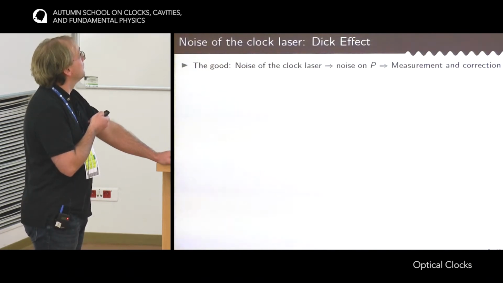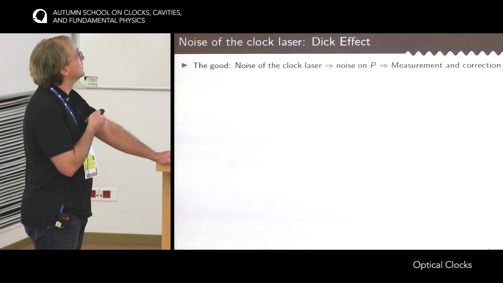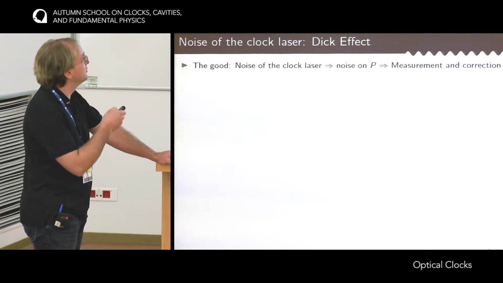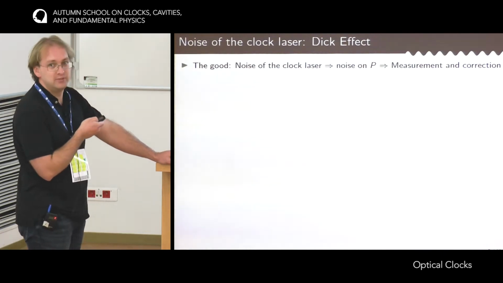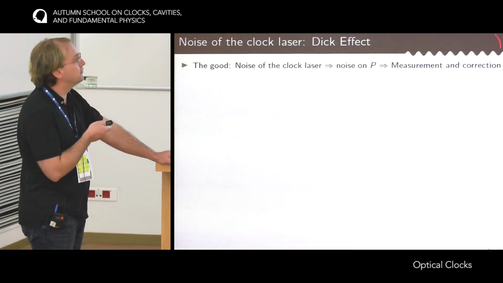The first one that I mentioned is the Dick effect, which is due to the noise of the clock laser itself. So I start with something that is good. There is noise on the clock laser. This noise makes the frequency of the laser move, so the probability that is measured at the outcome of the interrogation between the clock laser and the atoms will have some noise. But this is good, because this is precisely what the clock is for: to measure the noise of the clock laser and to correct for it.